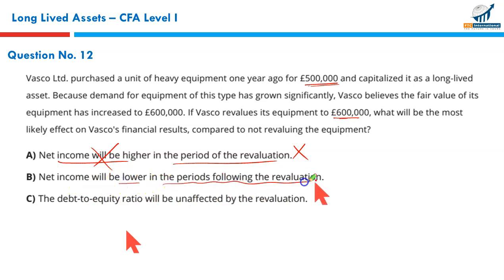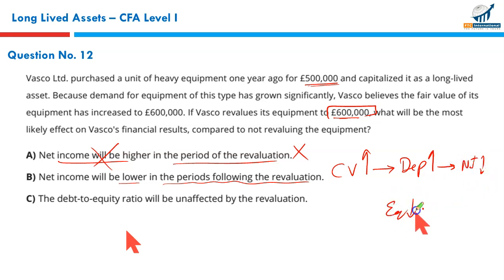Right? Net income will be lower in the periods following the revaluation. Now the asset has been revalued upward to $600,000, meaning the value has gone up, the carrying value is higher. This would result in a higher depreciation charge. This higher depreciation charge will result in lower net income, and it will result in lower equity and lower ratios on return on asset and all those. So in this case, of course, net income will be lower in the periods following revaluation. Makes perfect sense.